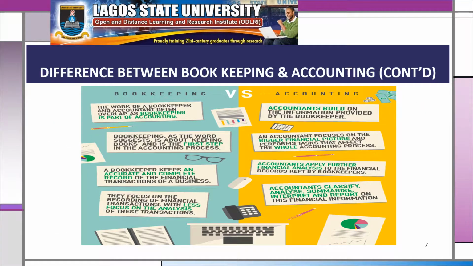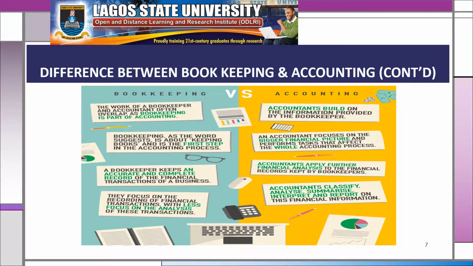Again, I want to lay emphasis on the difference between bookkeeping and accounting by describing further bookkeeping versus accounting now. Let's look at the major focus of bookkeeping, and that will explain why it's different from accounting. The work of bookkeeping and accounting often overlap. Majorly, like I said earlier, bookkeeping is just an aspect of accounting.